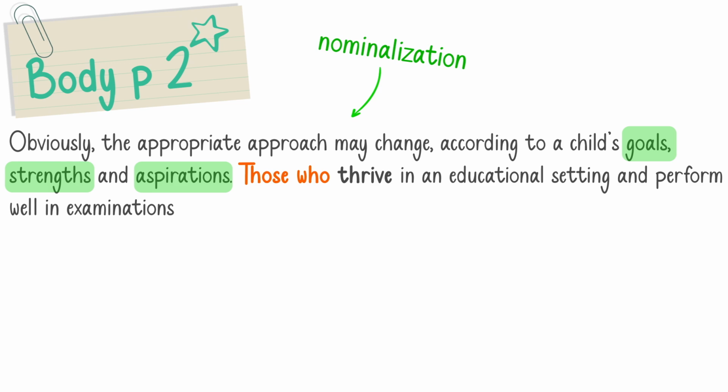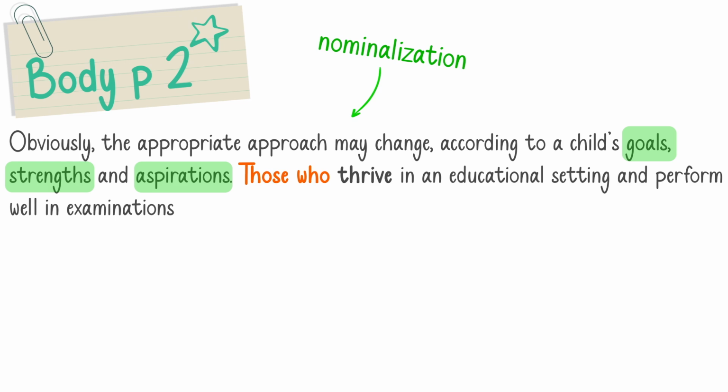Instead of those who thrive in an educational setting and perform well in examinations, I could write successful students, right? But when referring to a group of people, it is very good to use those, right? For example, those who work hard, those living in rural communities, or those denied their rights, or those in trouble.